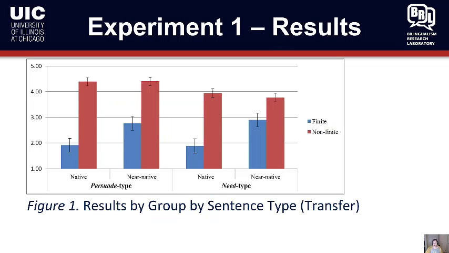Now here are the results for this first experiment. On the left half of the graph, we see the persuade type verbs. On the right half of the graph, we see the need type verbs. In all of the pairs, the non-finite complement is red and the finite complement is blue. If we look at the native participants, they did exactly what we expect. And here native is native monolingual English speakers, that they rejected both types of verbs with finite complements and accepted them with non-finite complements. Generally speaking, this is the same pattern we see as the near native speakers, except they rated the finite version more highly.